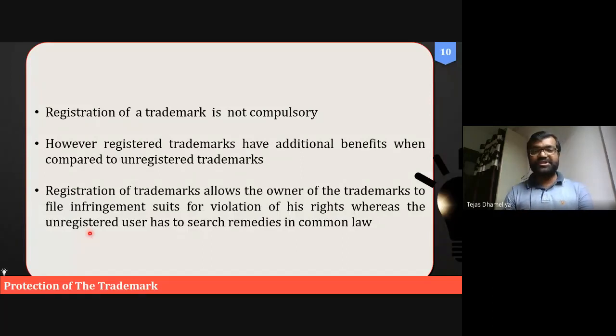But let me tell you, registration of trademark is not compulsory. If you want to do the business without registering, you can, and no one will stop you from doing the business. But if you have registered, then nobody else can copy the mark of your business. If somebody copies it, you can file a court case against him or her and fight against them. And if you win, royalty will be yours. So you can preserve your right by doing this.